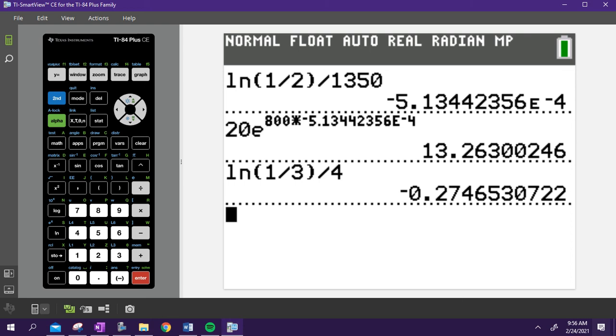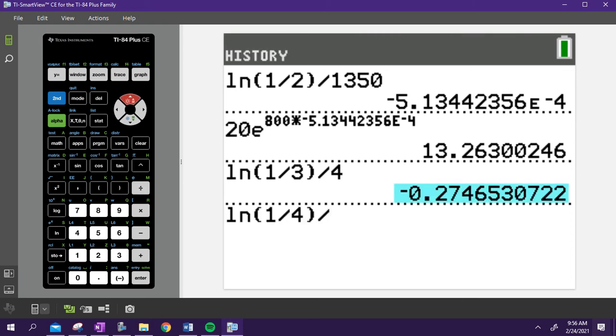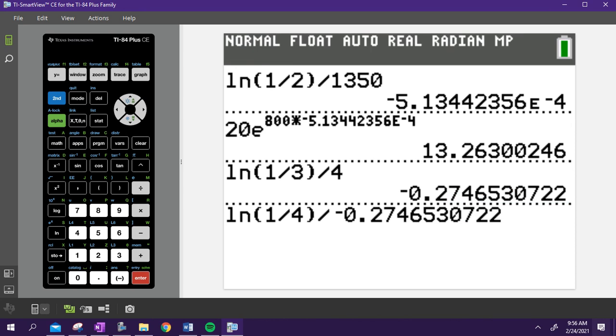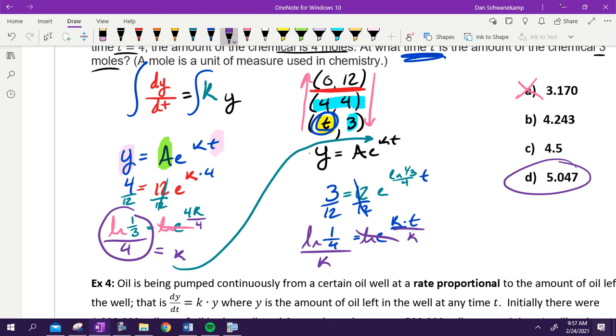So in my calculator, I'm doing the natural log of 1/4, and I'm going to divide it by K. That is my K right there. I hit enter. Boom, my answer, 5.047. The answer is D.